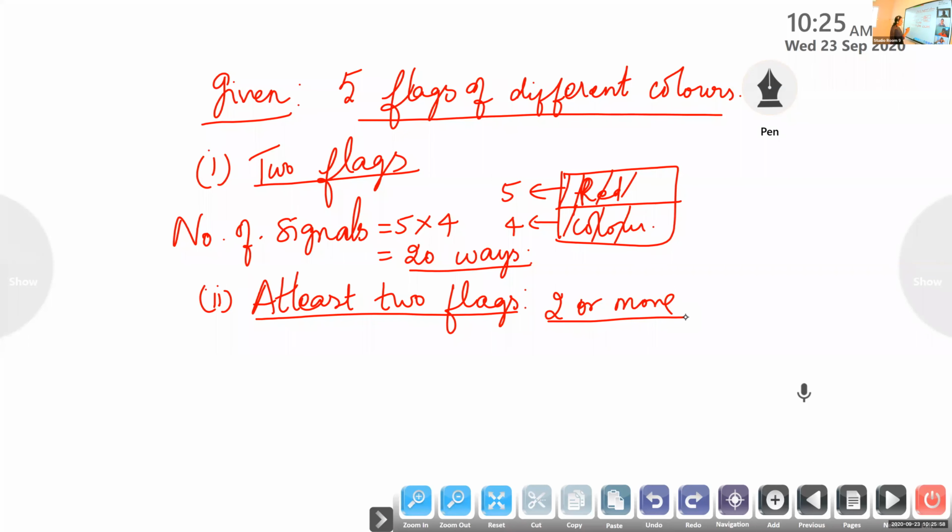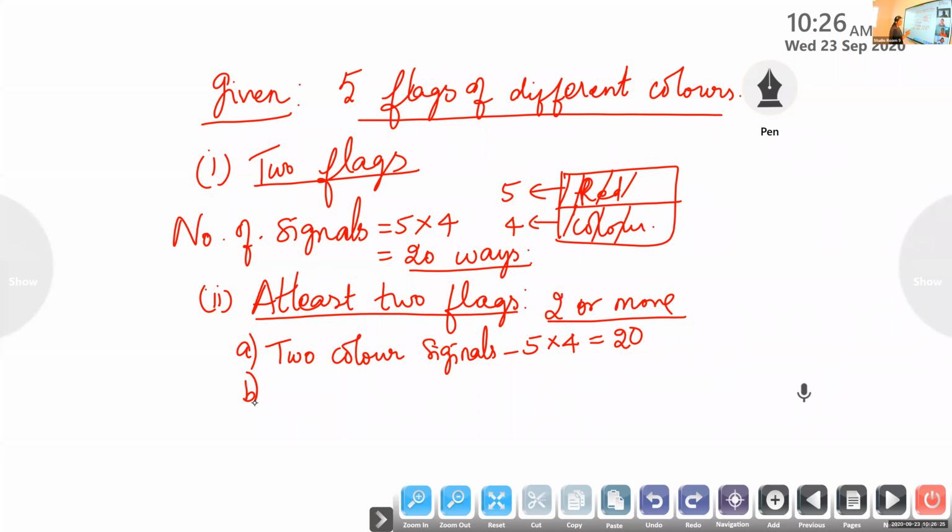So we have to find it separately. I am going to find out how many 2 color signals can be generated, because we are using different signals. So how many 2 color signals can be generated? That is the same as the first one, 5 into 4, which is 20, isn't it?